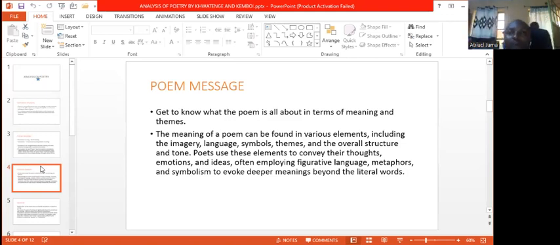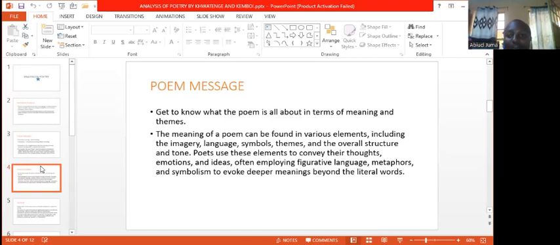What was the thematic concern of the poet? What was the original idea that made the poet write this poem? All of these can be termed the poem message, because every poem has a purpose to the audience.